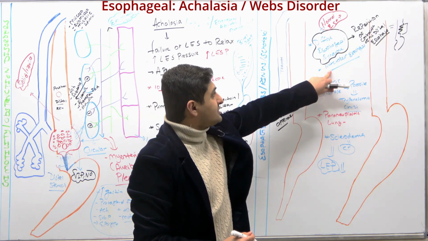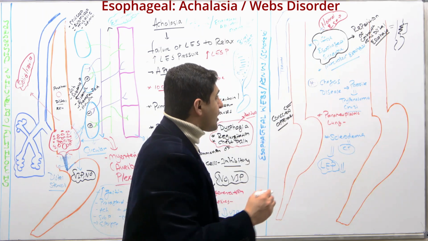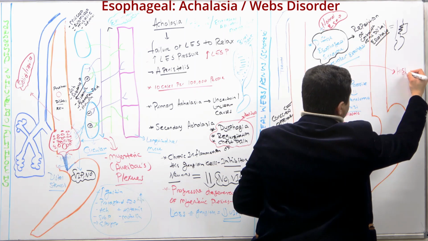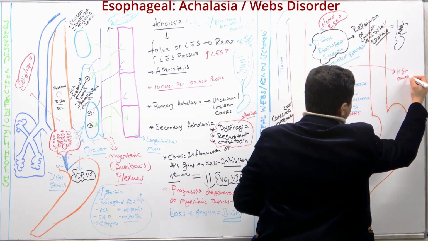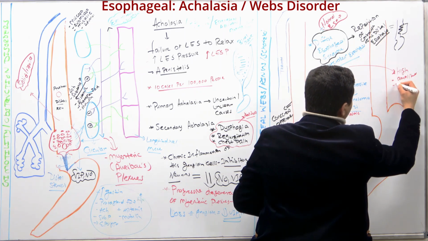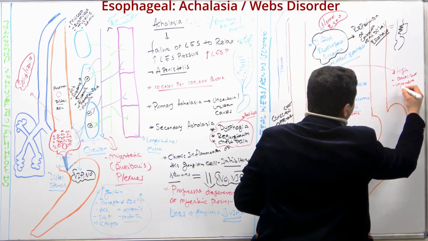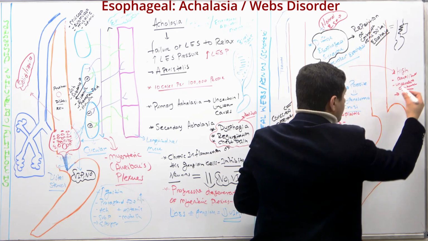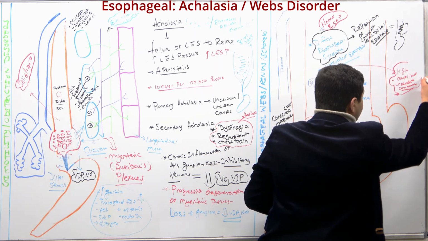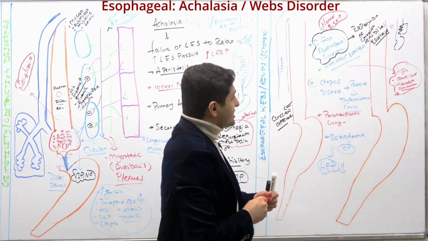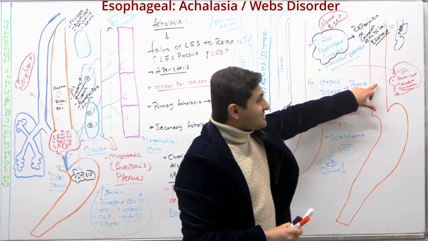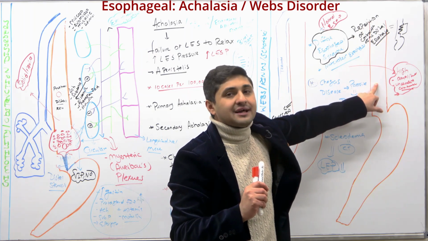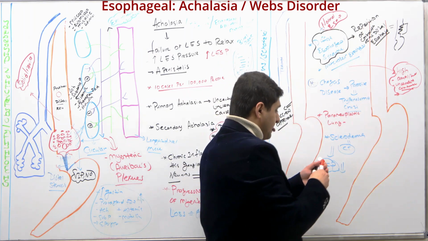Now, what about nutcracker esophagus? Nutcracker esophagus is another condition where there are high amplitude, uncoordinated contractions. What does that mean? It means there is a high amplitude, more than 180 millimeters of mercury, of peristalsis.